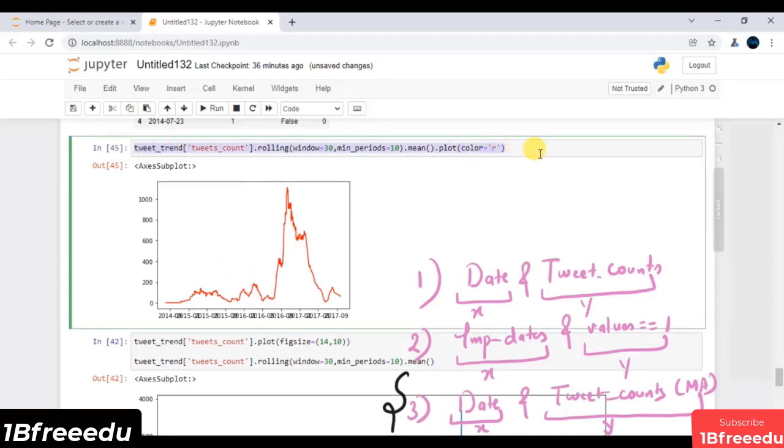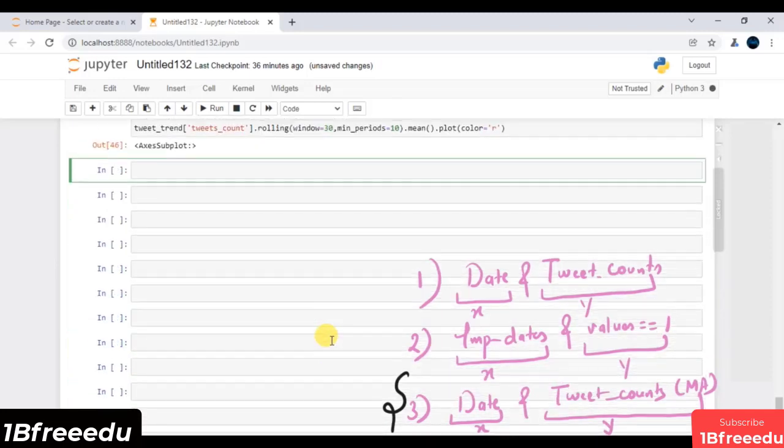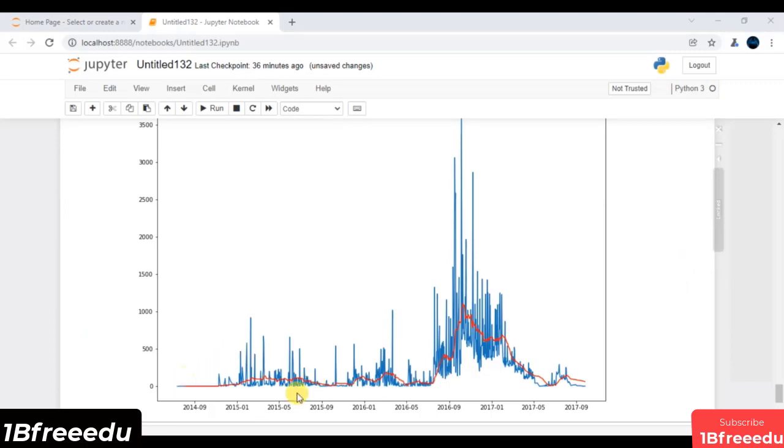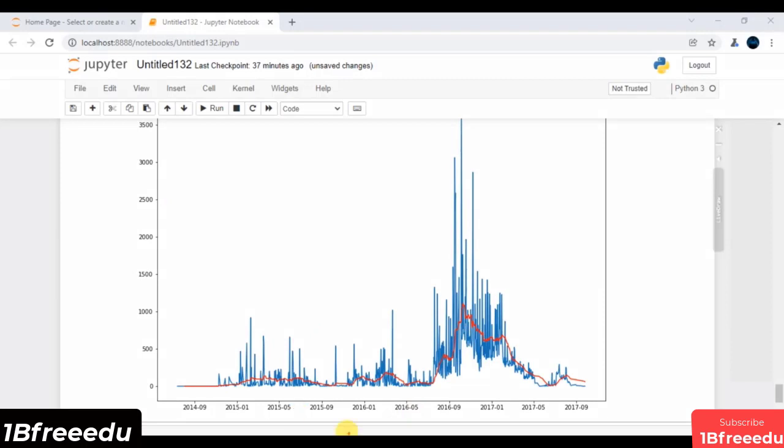Now I will copy all this code, replace it here, paste it, and execute this line of code. Now the red curve is exactly my moving average. On top of this visualization, I have to map all the important dates, just to understand whether these tweet spikes impact my US election or not.